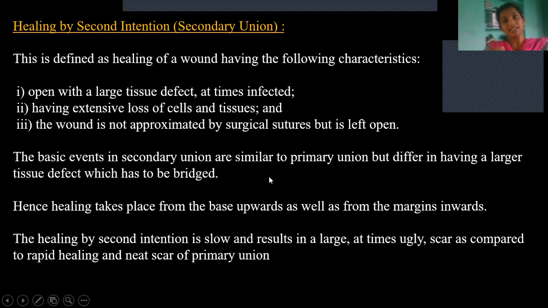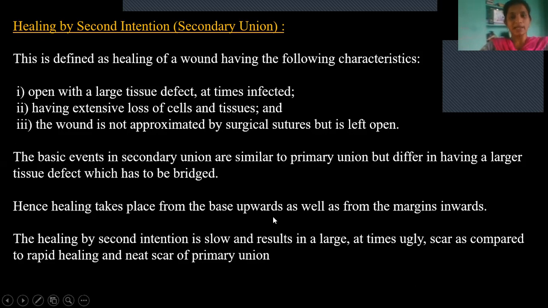There, the healed tissue will appear neat and clean. Here, that will not take place. It will look a bit ugly because of improper damage and improper healing. In this process, healing takes place from the base upwards as well as from the margin inwards.